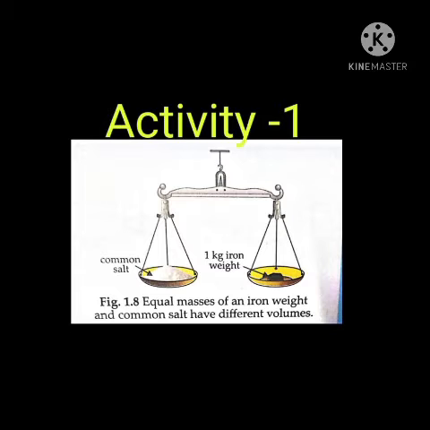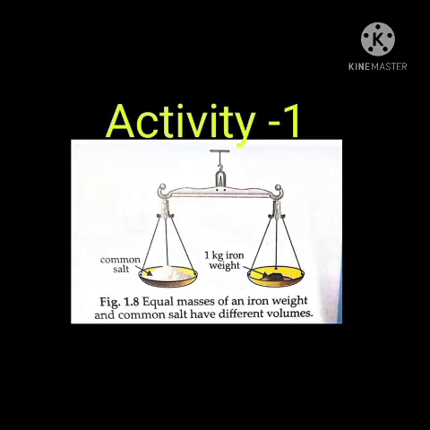So from this we can conclude that equal masses of different substances have different volumes. In this activity we have taken 1 kg iron weight and 1 kg salt, and we have observed that the 1 kg salt is taking more space than 1 kg iron weight. Since the salt is taking more space, it means it has more volume than the iron. Okay, so it means that equal masses of different substances have different volume.